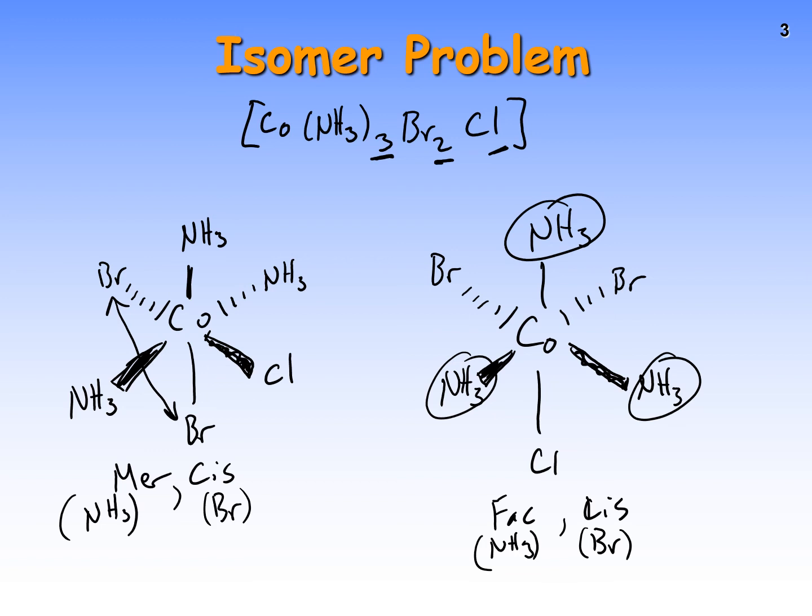All right, so there's one last thing I want to talk about here, and that is how do we tell if a structure is octahedral or square planar or tetrahedral? Well, the square planar versus tetrahedral thing, I'll tell you that. But you need to be able to look at ligands and go, oh, these add up to 3 coordinations or 4 coordinations or 6 coordinations, telling you what the shape is.